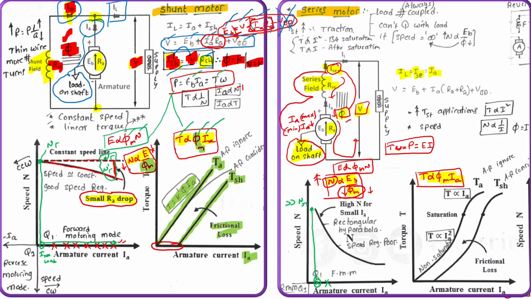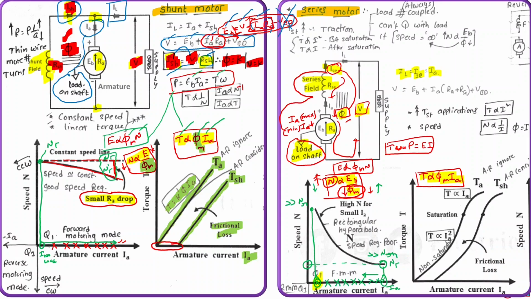As load increases, armature current increases. That means series field current is also increasing. As current increases, field increases. As field increases, speed decreases. So this is armature current with reference to rated load, and this will be rated speed with reference to rated load. So in the initial condition, when the load is very less or the load is decreasing from its rated load condition, the speed will start increasing above rated speed. So this is the above rated speed portion.